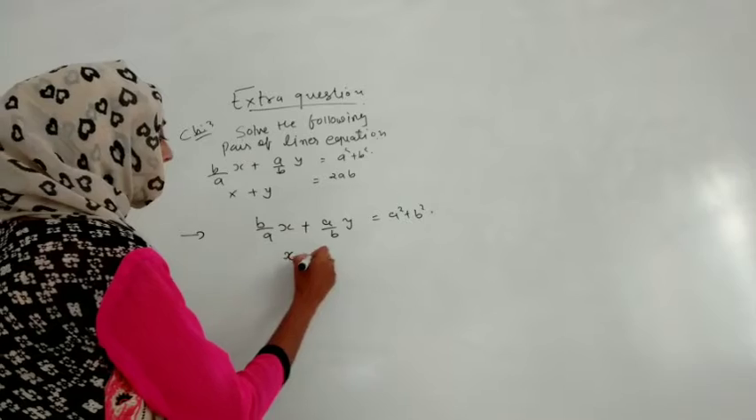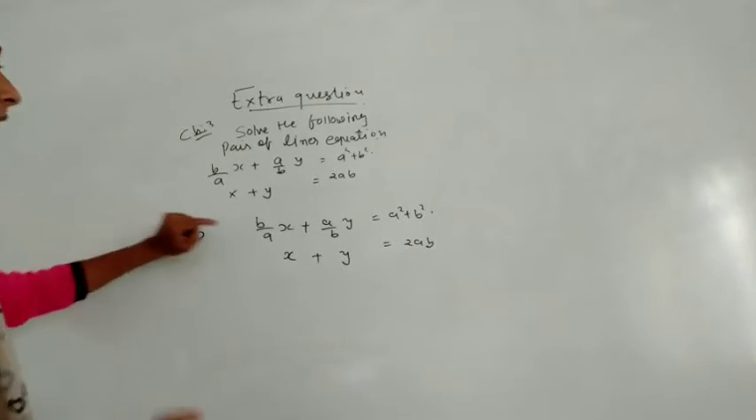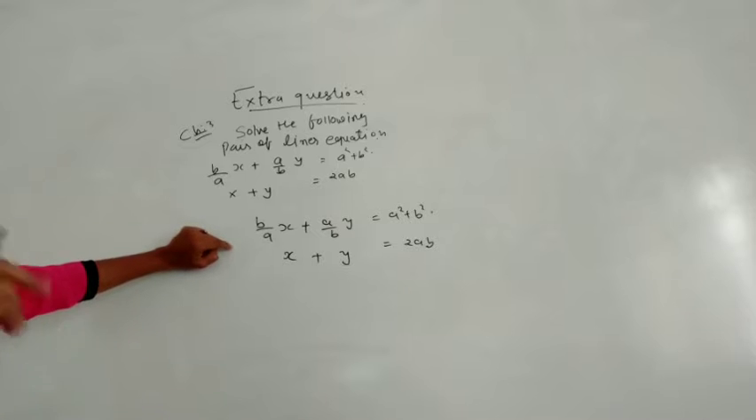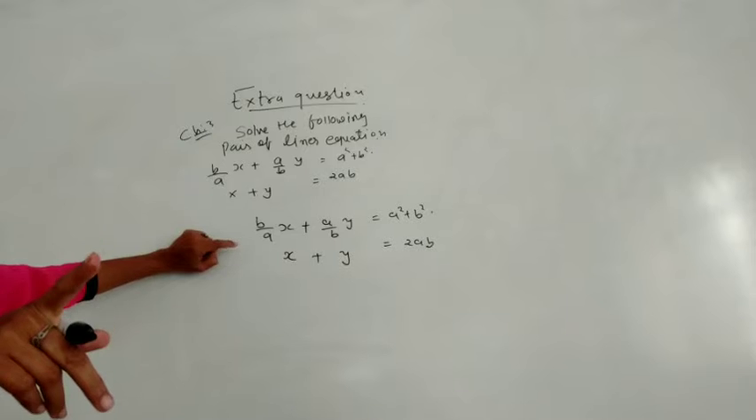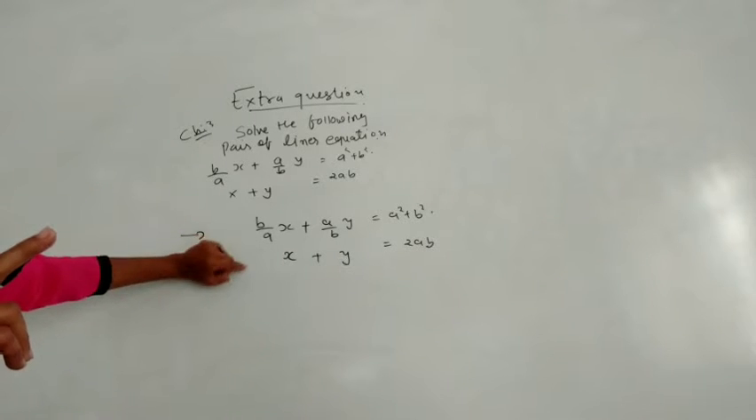And here we have x plus y equals 2ab. Here we have two options. As I told you, we can substitute values also. That is also very easy for us. And we can do elimination also. But the problem is, in elimination, the plus and minus problem comes. So it depends on you which you like to do.